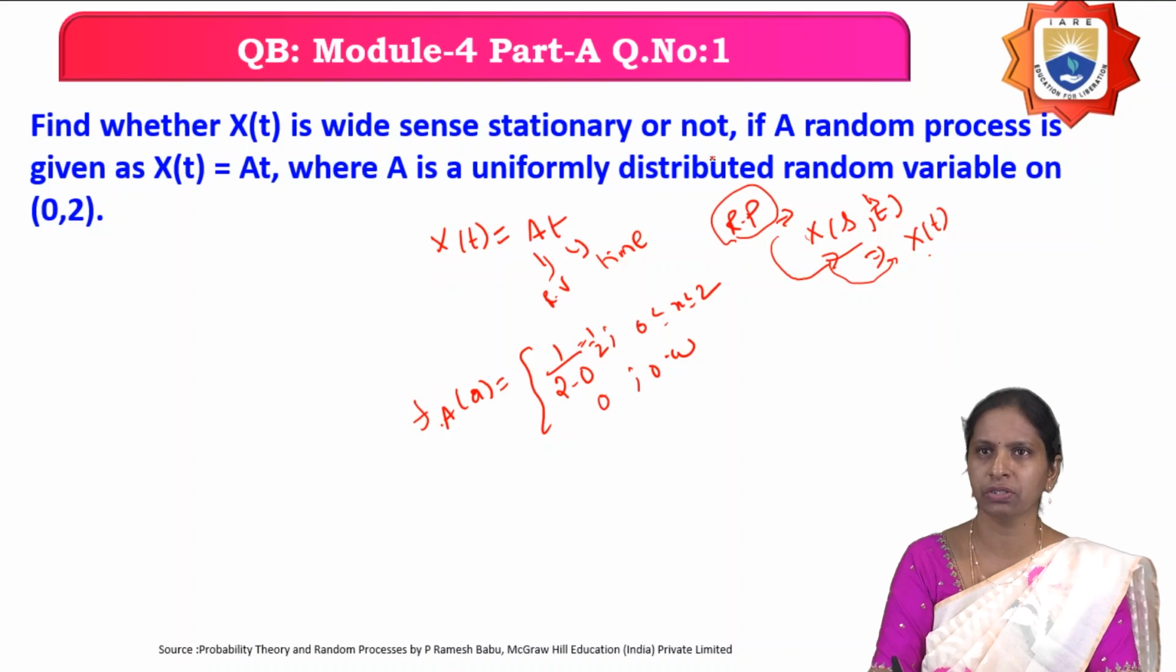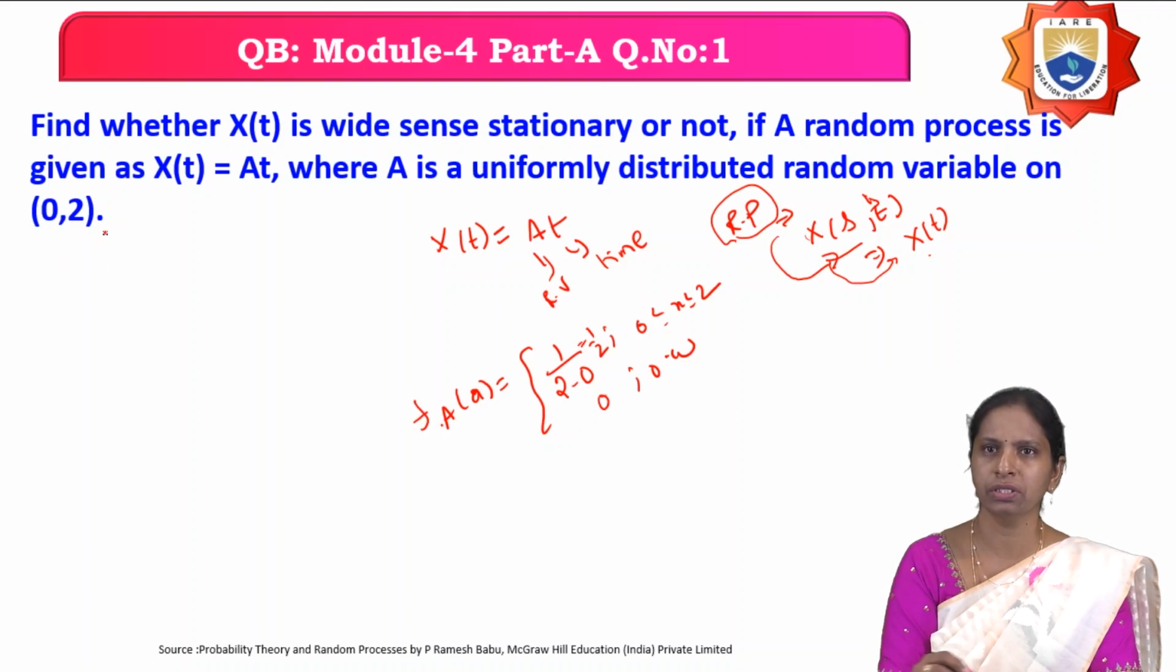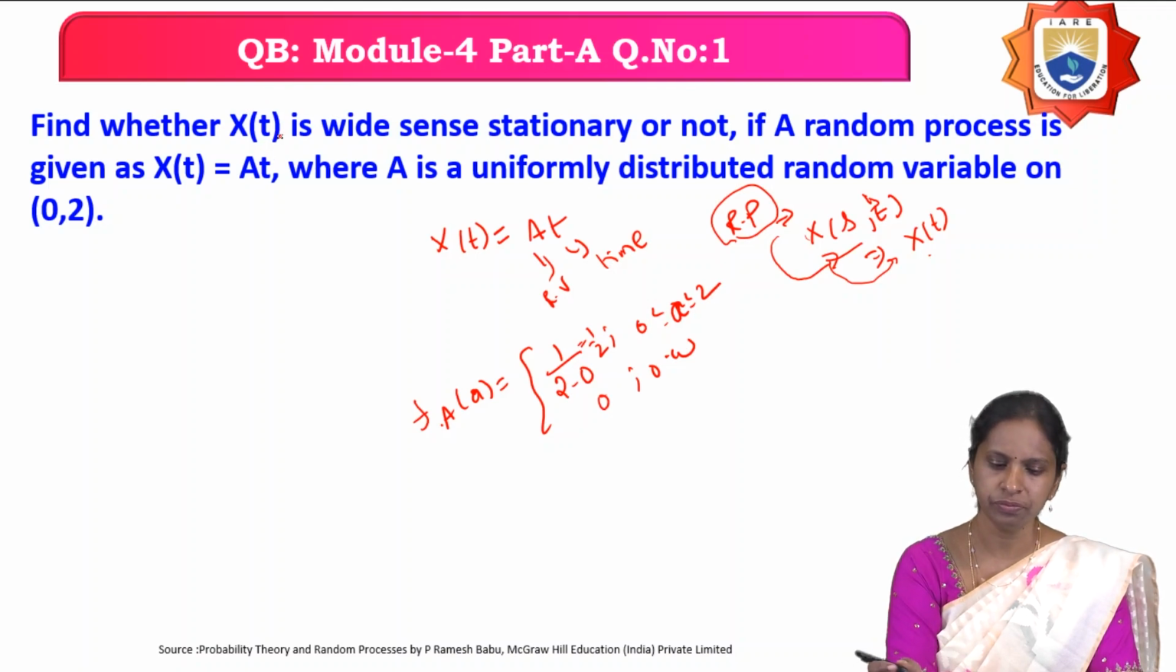Therefore, the density function of the given uniform random variable for the interval 0 to 2 is 1/2 when A, the random variable, is from 0 to 2, and 0 otherwise. Now what do you have to calculate? You have to find whether the given random process X(t) is a wide-sense stationary random process or not.